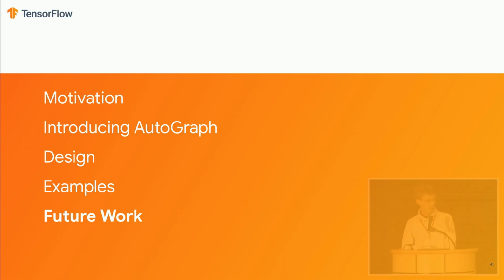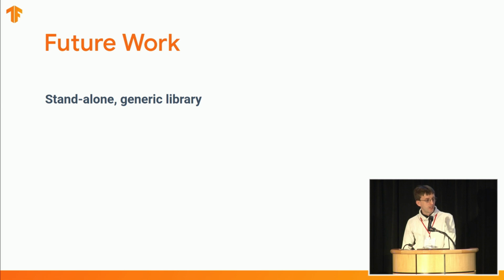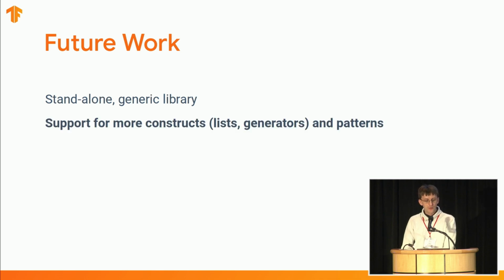In closing, a few words about possible future directions for AutoGraph. We are currently working to make the core of AutoGraph available as a standalone library to be available for other uses. We also plan to add support for more Python constructs as well as more staging patterns. And I would like to mention here that perhaps you've seen the Janus demo yesterday. We are particularly excited about the new features that it proposes.